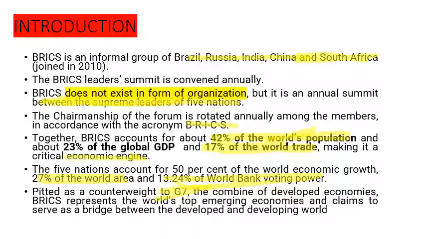This G7 is a grouping. It consists of developed nations like Italy, US, Canada, Germany, UK, France, and Japan. The G7 was formed because of its economic power, because it represents the developed nations.